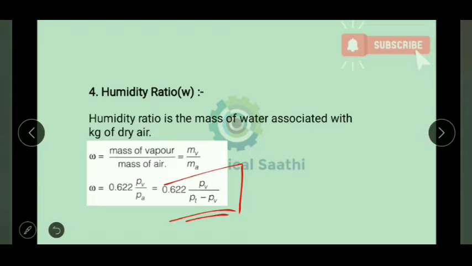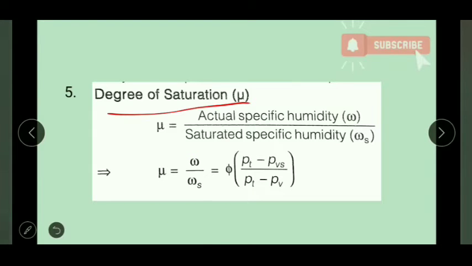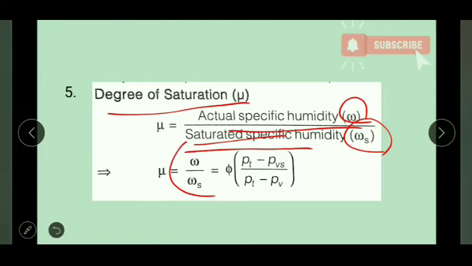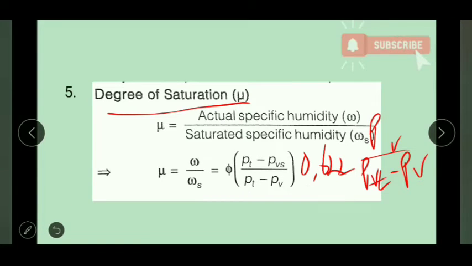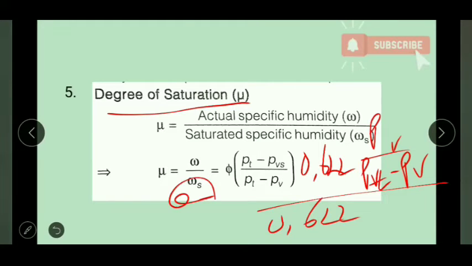So let us move forward to our fifth property, that is the degree of saturation. It is the ratio of actual specific humidity, that is W, divided by specific humidity at the saturated region, that is Ws. So mu is equal to W by Ws. Then if we put the value of W over here, I can write 0.622 times Pv divided by Pt minus Pv, divided by 0.622, at the saturated region.